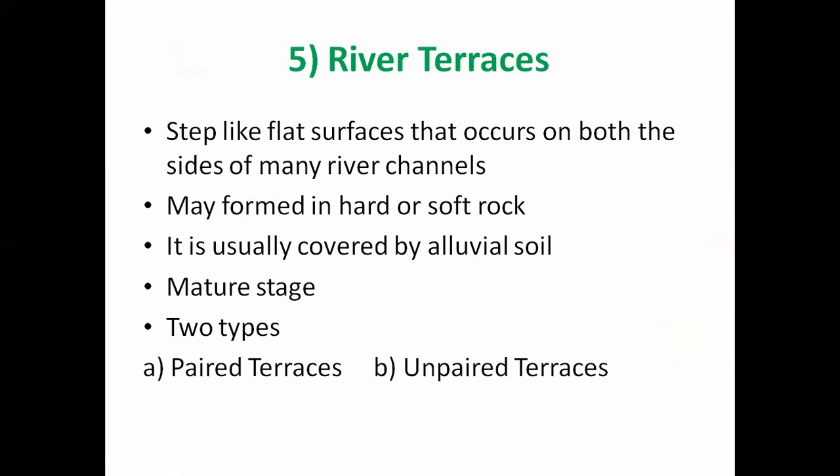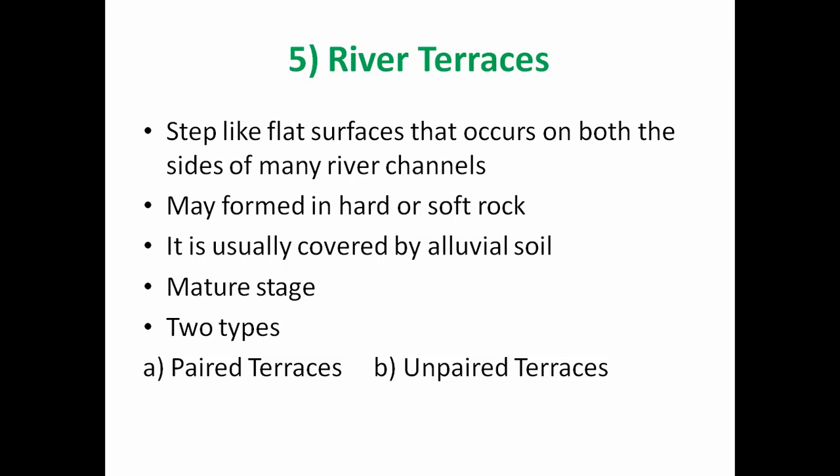What happens? The river expands its limit, meaning the river water goes into the adjoining area in the flood situation. At that time the soil which is carried by that river is deposited or settled in such marginal areas. So the river terraces, that is the flat areas present towards both the sides of the river, are covered by that alluvial soil. Alluvial soil means the soil which is carried by the river.